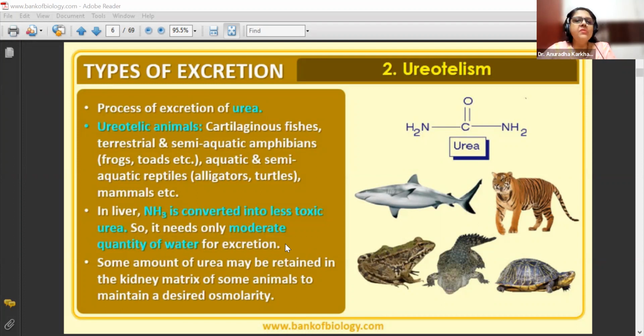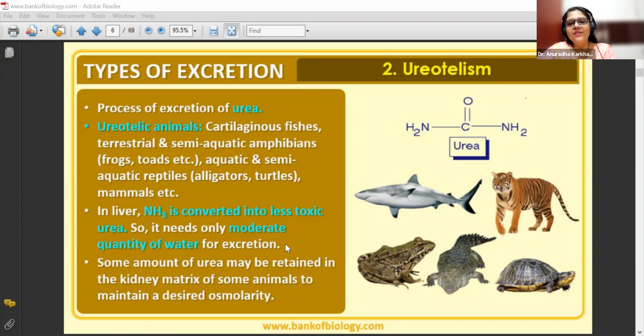So many a times what happens is some amount of urea would be retained, not all is going to be thrown out. Kindly focus on this point, the last point. That is, some amount of urea may be retained in the kidney matrix of some animals, like we also have, to maintain a desired osmolarity. So it's a very important part of our kidney functioning, which we will look into in detail in this chapter as well.